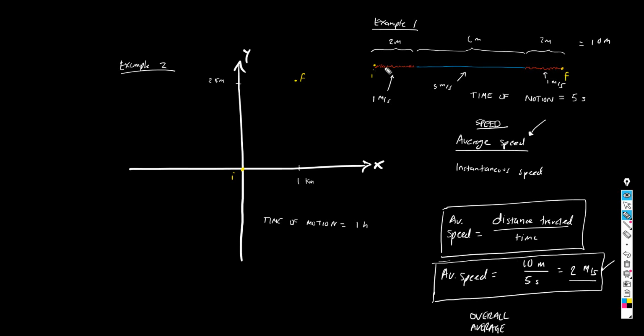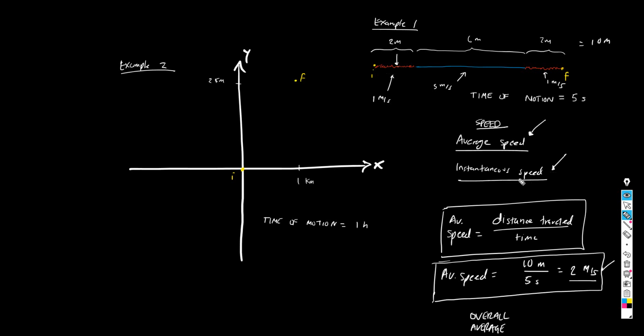But what we had in here was a velocity of 1 meter per second, and then in here a velocity of 5 meters per second, and in here again 1 meter per second. And when we consider the speed at a specific time in the motion, for example, right here, if I ask myself, at what speed is the pencil going right there at this point, then what I'm considering is the instantaneous speed.